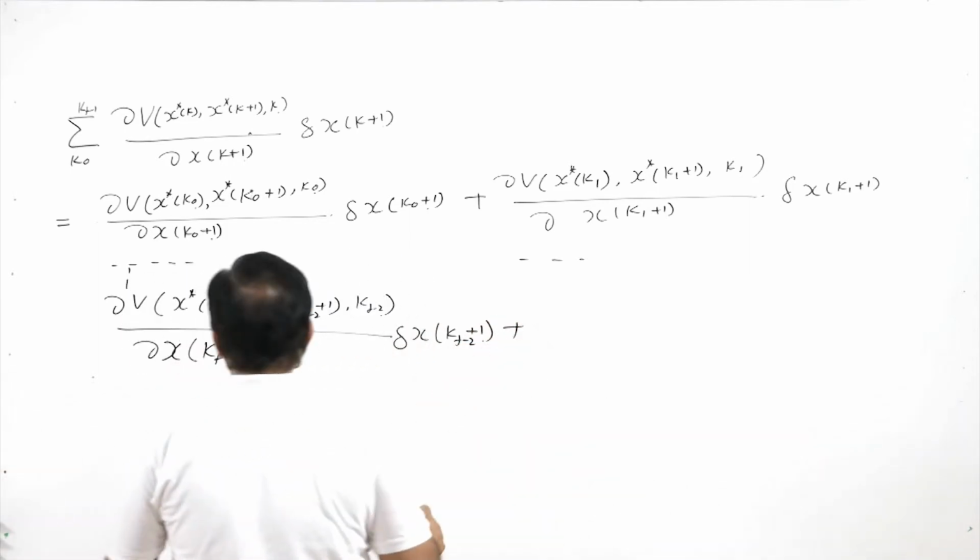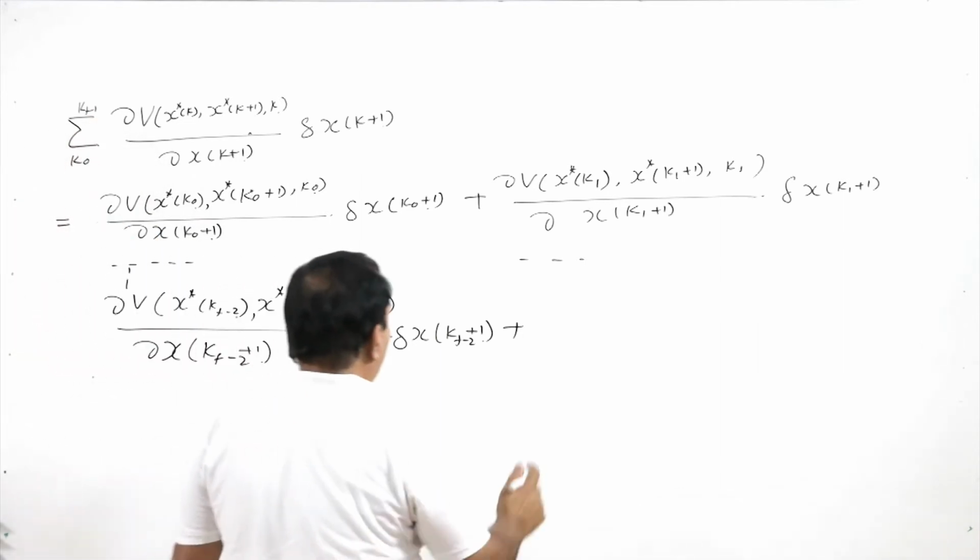So, this is my second last term, and what is the last term with kf minus 1?